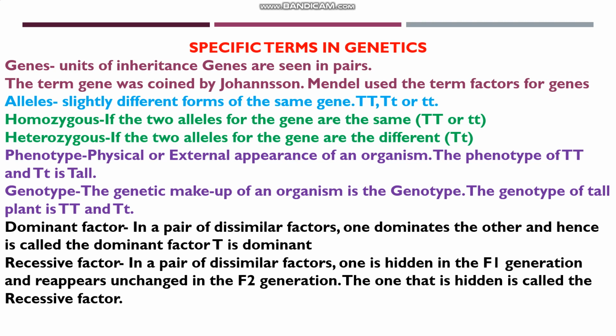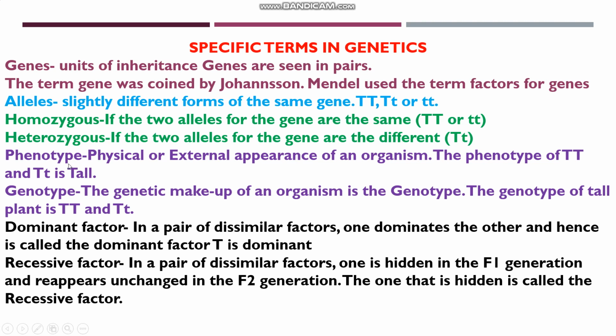Now if the 2 alleles of the gene are the same, that condition is called homozygous. So capital T capital T is a homozygous condition, and small t small t is a homozygous condition. Whereas if the 2 alleles of a gene are different, that condition is called heterozygous. So capital T small t is a heterozygous condition.